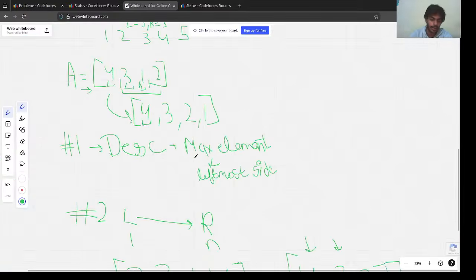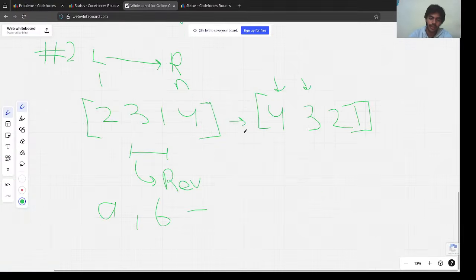So we have to understand that we are going from left to right, that we need the leftmost element to be maximum. We need the leftmost element to be the best possible element. We don't need to care about the rightmost elements, at least when we have the chance to change it.